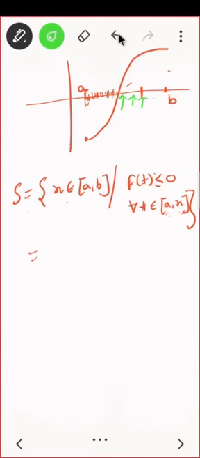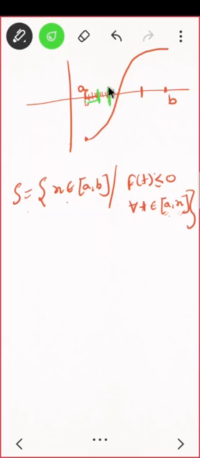Maybe if you don't understand, I'll repeat it once again. Let us go slow. Try to understand it properly. So what is this set S? You have to collect all those x such that in the interval a to x your function is negative. Everybody should be negative in this interval. So can I take this as x? Yes, I can take this as x because in the interval a to x everybody is negative.